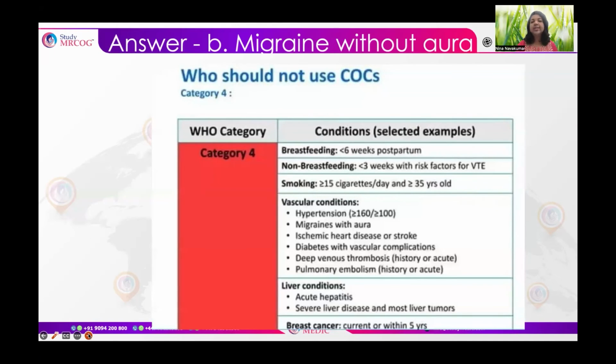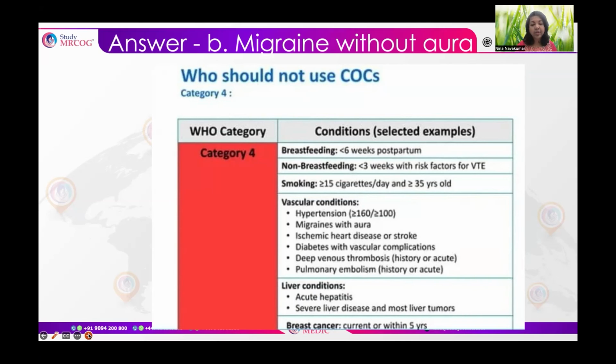So when we consider the combined oral contraceptive pills, category 4 means those which are contraindicated conditions. So breastfeeding less than 6 weeks postpartum, non-breastfeeding, then less than 3 weeks with risk factors for venous thromboembolism. If she is a smoker and more than 35 years old, smoking more than or equal to 15 cigarettes per day, then it is a contraindication to use OCP.